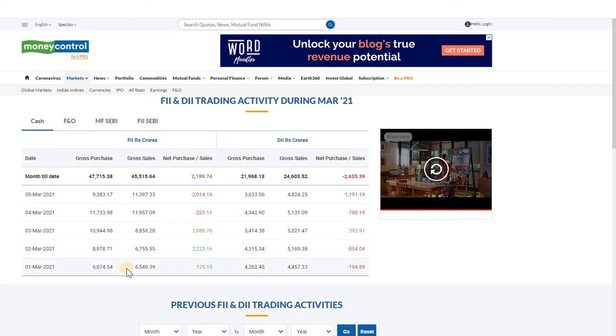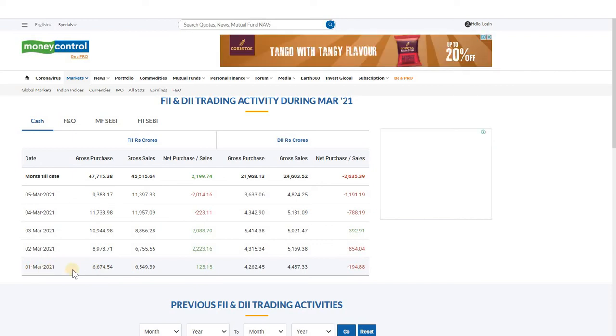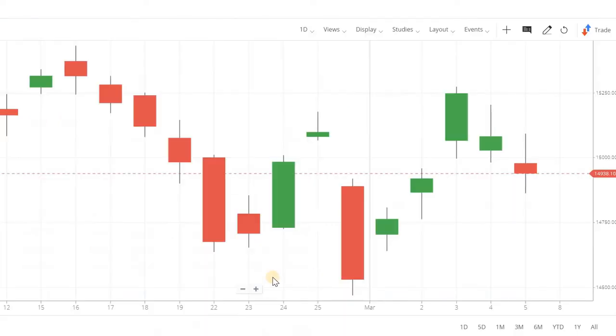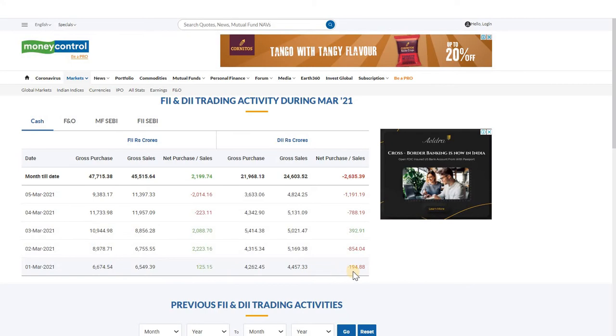See here, as per the FII data, on March 1st, FIIs did net buying of 125 crores and DIIs did net selling of 194 crores. So what is the net selling here? Around 69 crores is the net selling of the FIIs and DIIs combined. So you see how the market moved on March 1st. This is the Nifty chart. We are seeing the Nifty chart from February 12th. On March 1st, there is a net selling of around 69 crores.